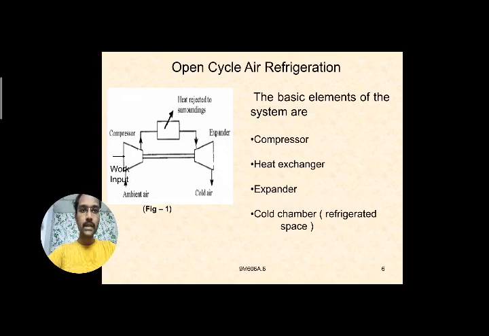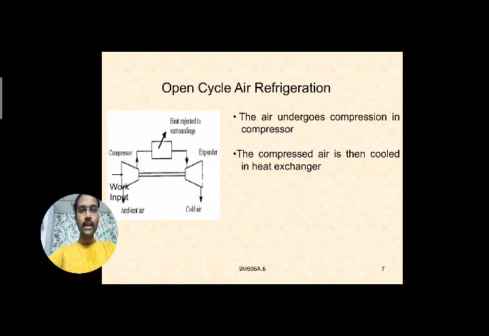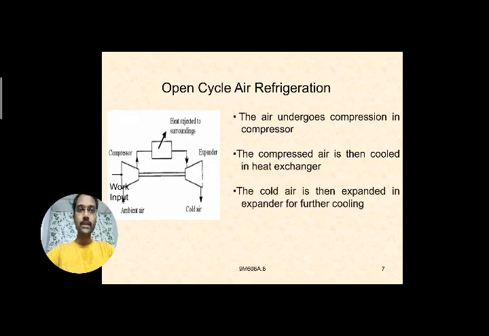So these are the basic elements of the open cycle air refrigeration system. Here in the compressor, after the air enters, it undergoes the compression process. That pressurized or compressed air is then sent from the compressor to the heat rejector, where heat rejection takes place whenever it makes contact with some cooling medium. So the compressed air is cooled in the heat exchanger.